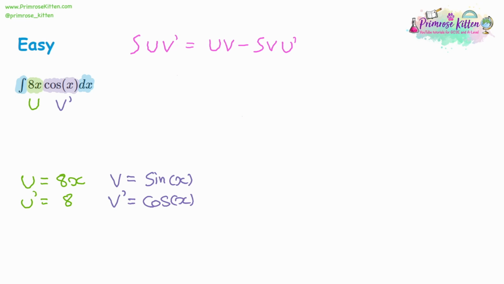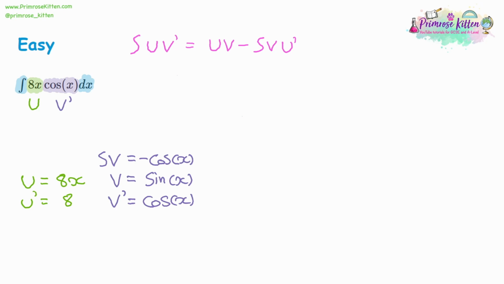Now, there's one more that we need. If you look at the answer, it's going to be uv, and we've got that already. But then we've got the integral of v, so we're going to go up a level from v and integrate for a second time. If you integrate sine, you get cos, but there's a little twist: if you integrate negative sine, you get cos, so if you integrate positive sine, you'll get negative cos.